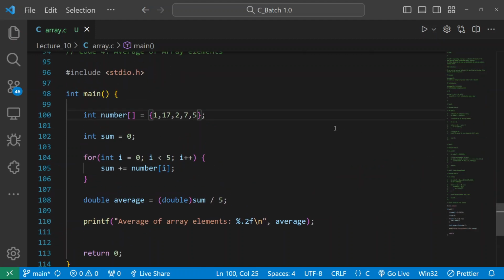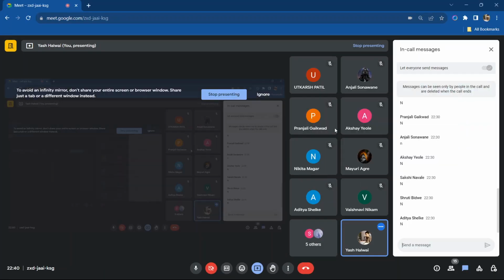So now is it clear? Example number 4, yes or no? Yes or no? Okay, what about others? Good, good to see, good to see.